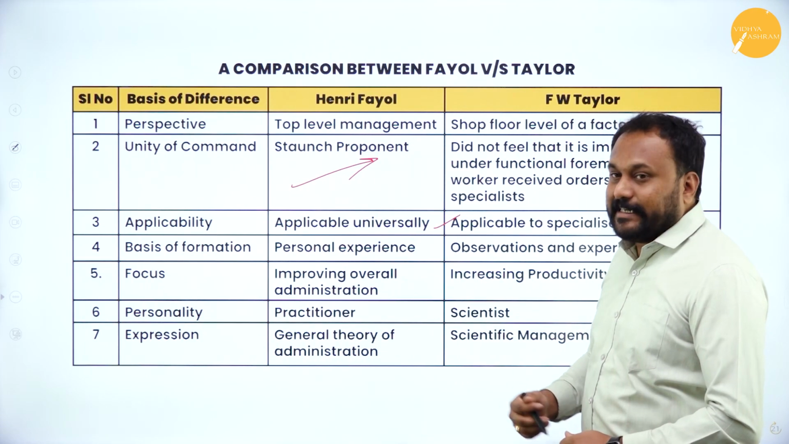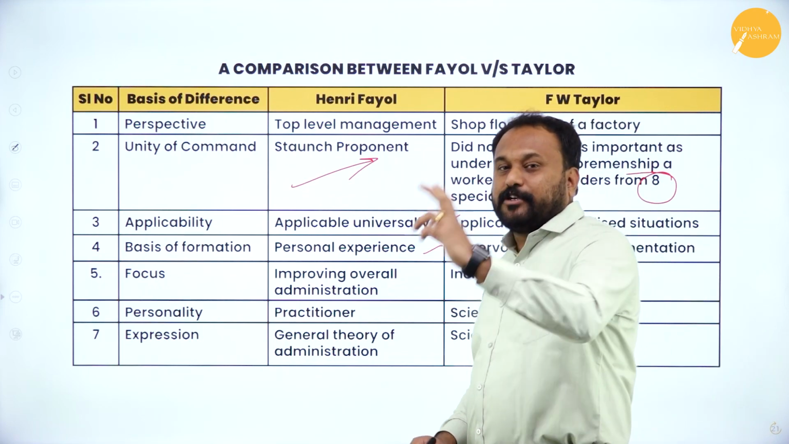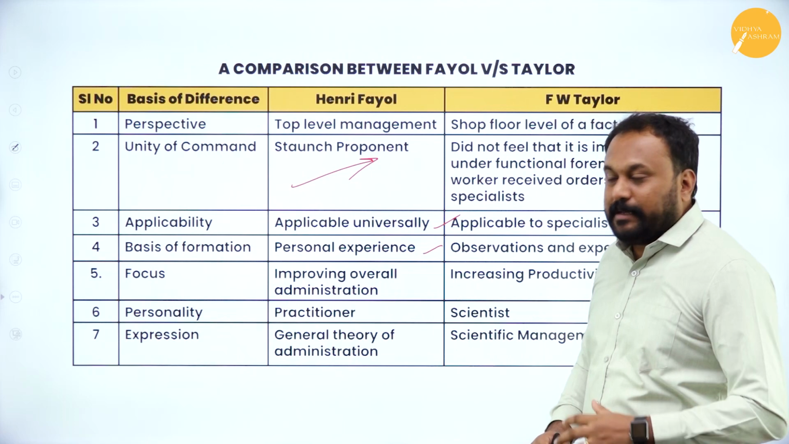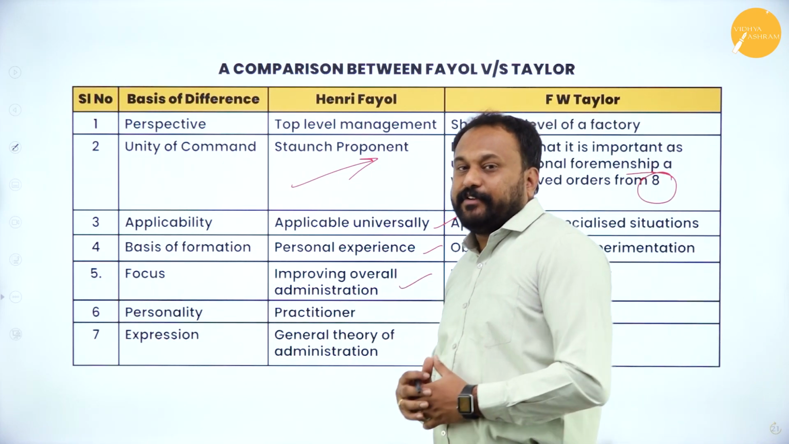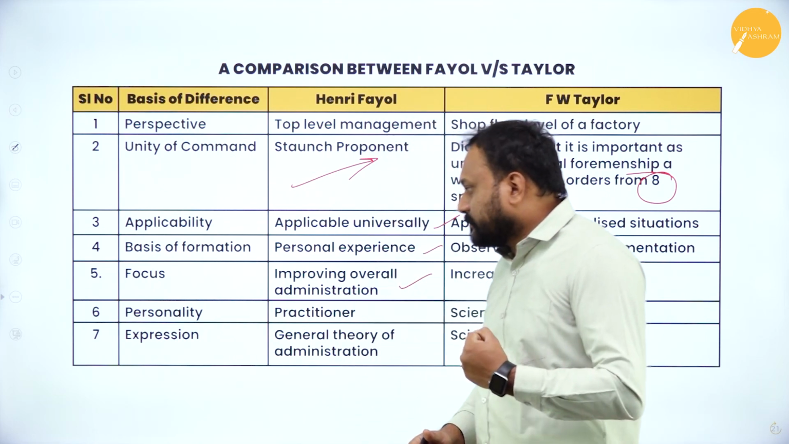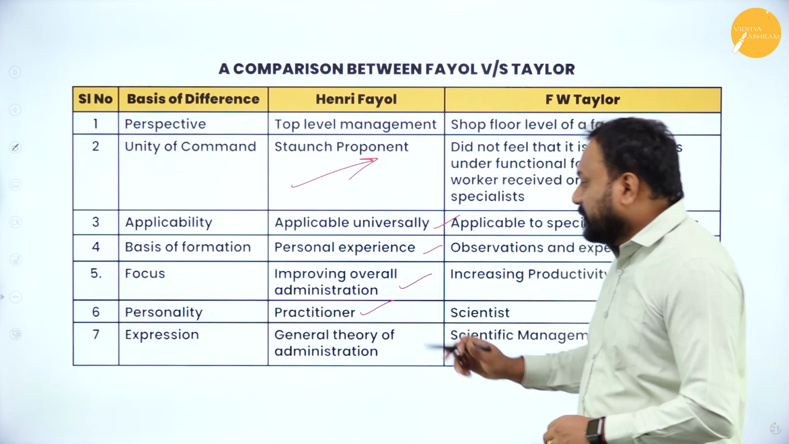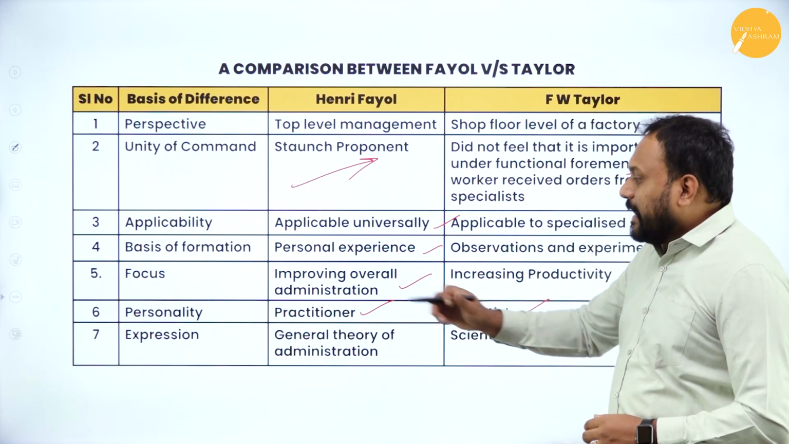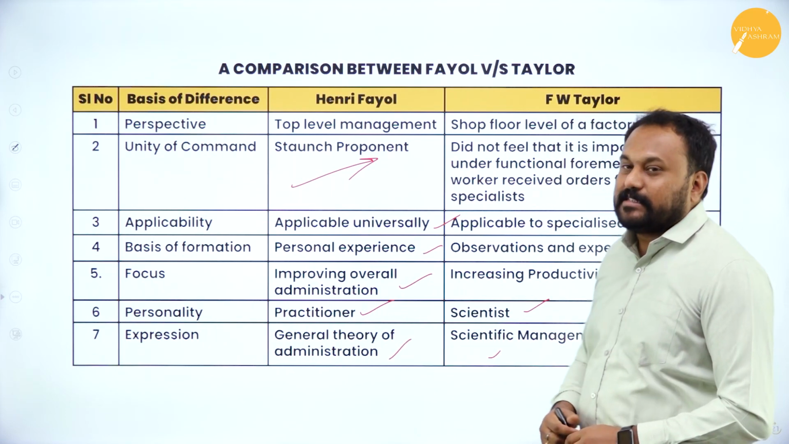Basis of formation: Fayol's is personal experience. Scientific management is all about observation and cause and effect relationship. Then focus: Fayol focuses on improving overall administration, but in scientific management it is all about more productivity. Personality: Henri Fayol is a practitioner, F.W. Taylor is a scientist. The last one is expression: general theory of administration, and this is called scientific management.